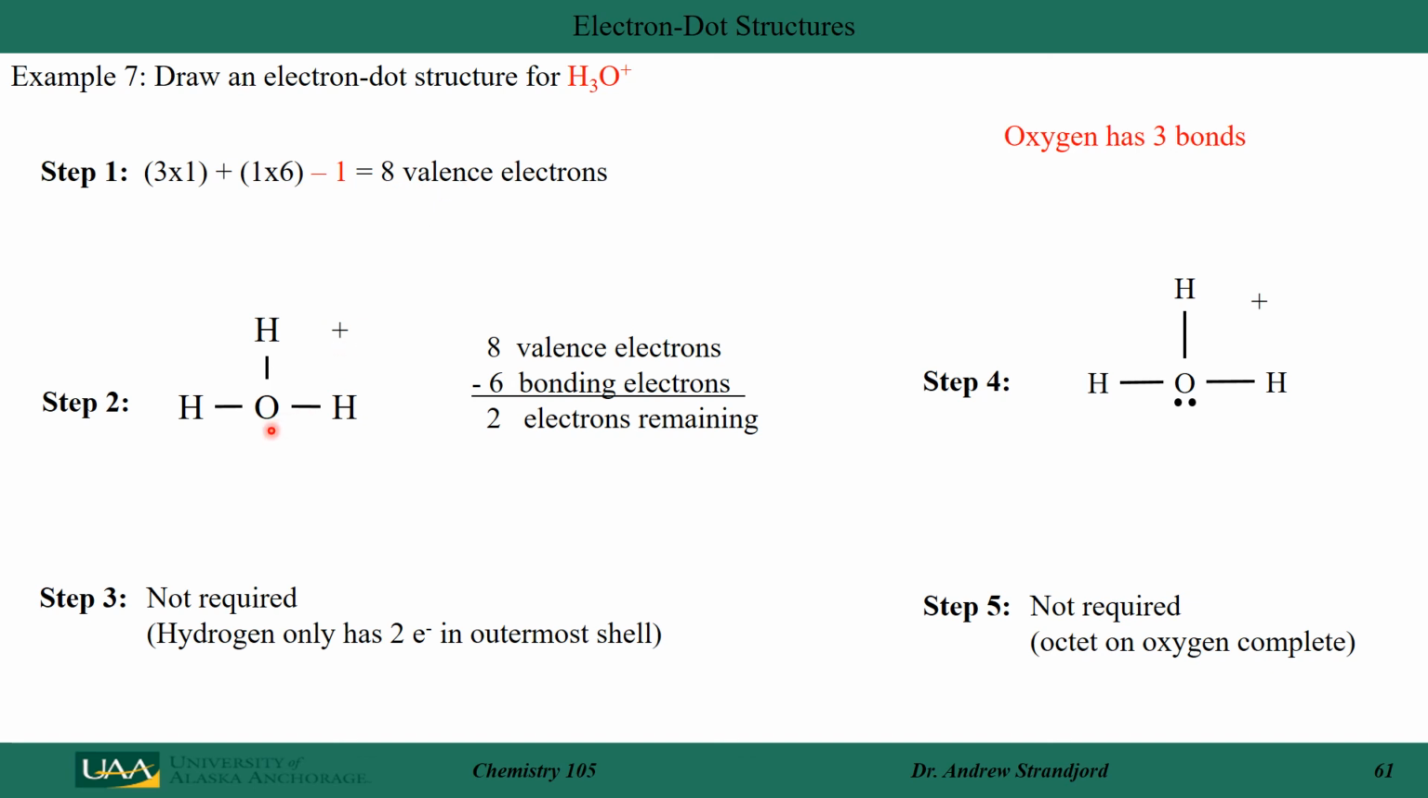I place my oxygen in the center and my 3 hydrogens around it. I have 6 bonding electrons, which gives me 2 electrons remaining. I do not require any electrons around hydrogen, but in step 4, I place those 2 remaining electrons on my oxygen. In step 5, my octet around oxygen is fulfilled. Now I have 8 valence electrons around it.